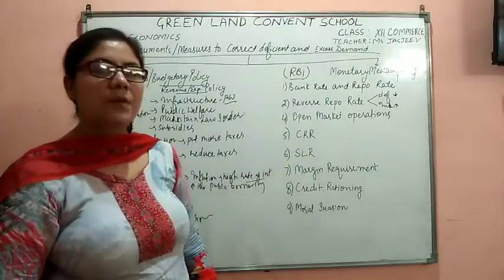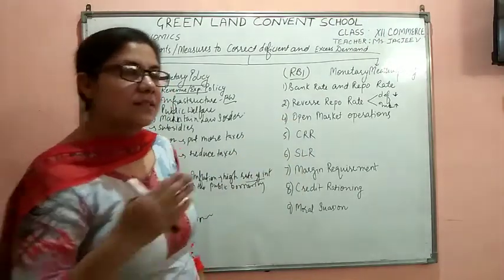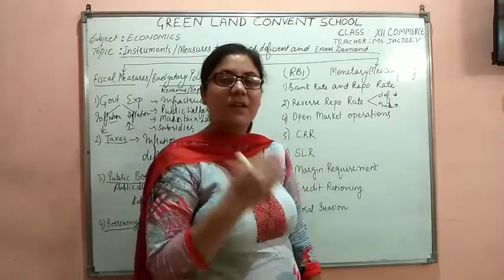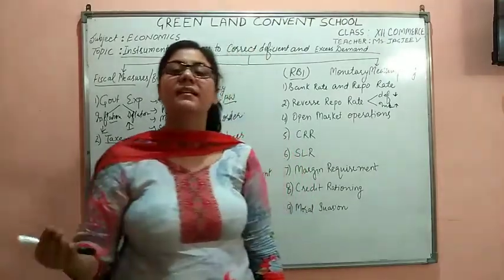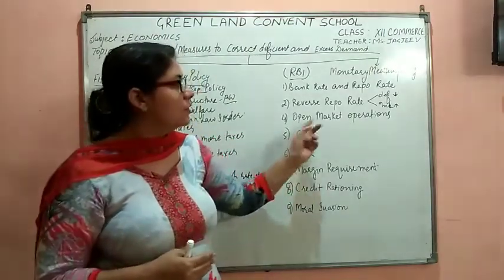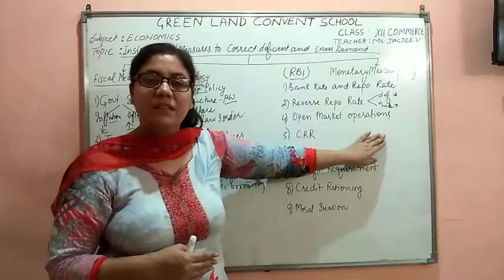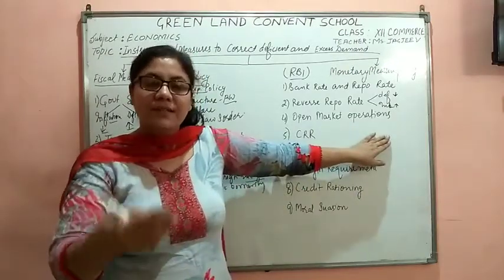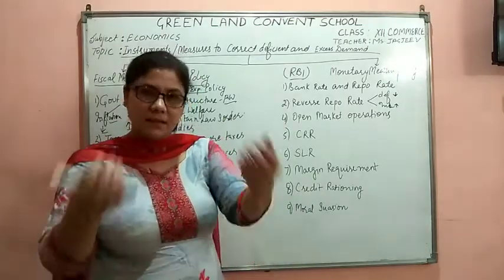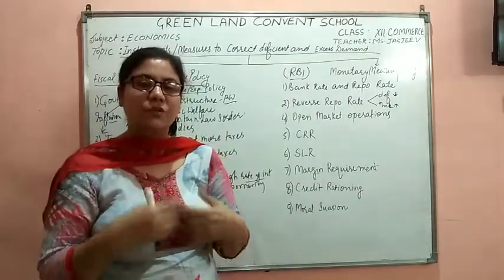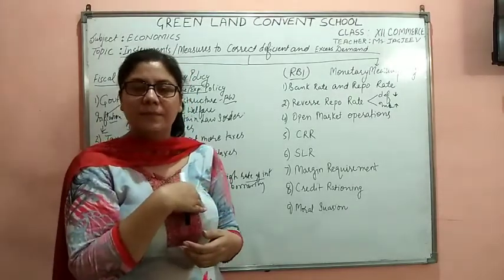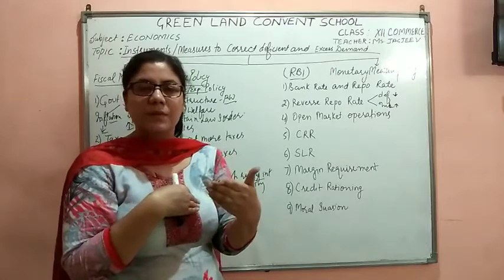When I talk about open market operations, there are certain securities like Indira Gandhi Vikas Patra, National Savings Certificates, which the RBI is selling through post office or through commercial banks. So these are the open market operations, when the securities are sold in the market. Securities sold in the market means the money is sucked from the people. It means that people are paying money to the RBI. They are purchasing the security, a piece of paper.